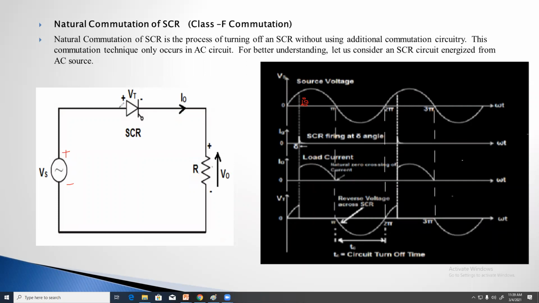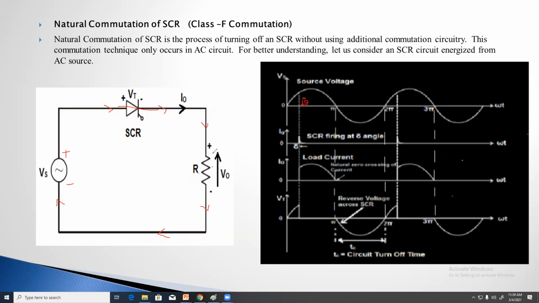When the SCR is turned on, it will act as a closed switch. The current flows from the positive terminal of the supply voltage through the thyristor and the load to the negative terminal of the supply voltage.